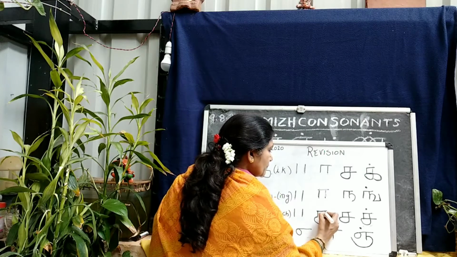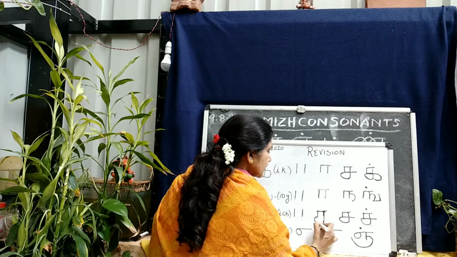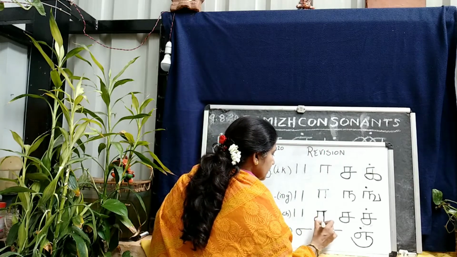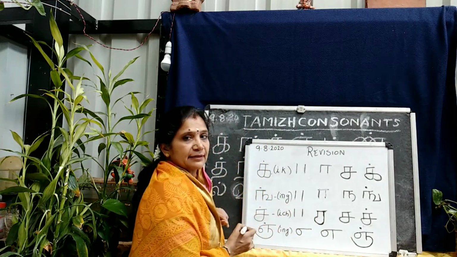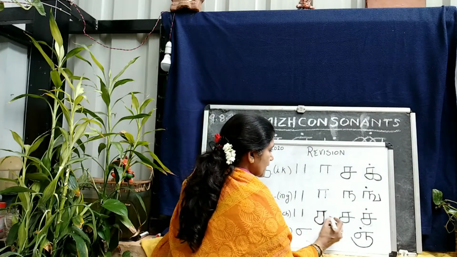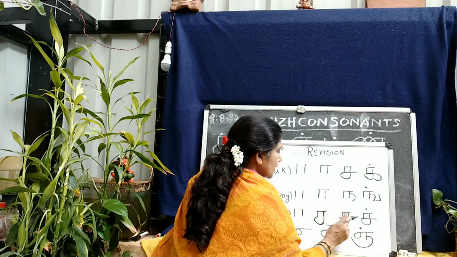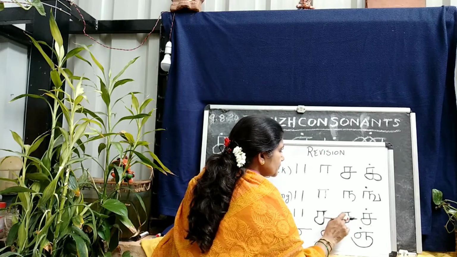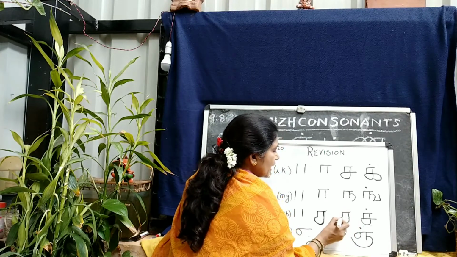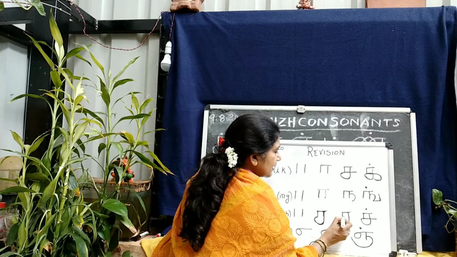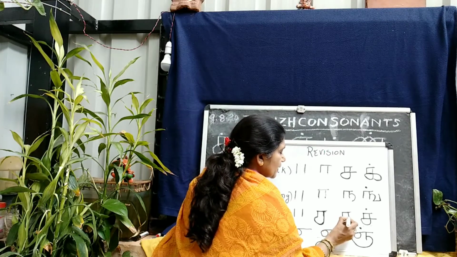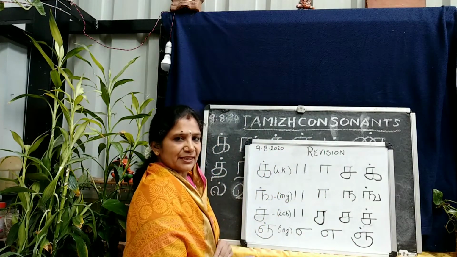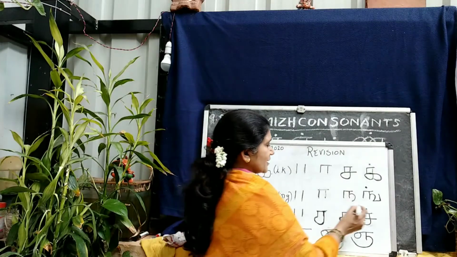From the second parallel line, bring a curve like a U and let it touch the first parallel line. And then from here, what will you do? After touching the first parallel line, let it go straight, touch the second parallel line, stretch it out and stop it. Okay, so this is ich.